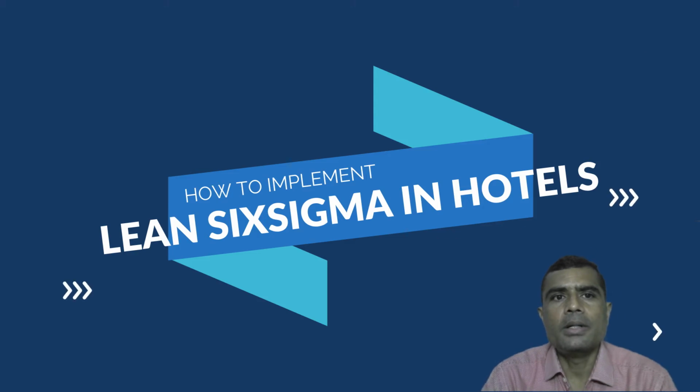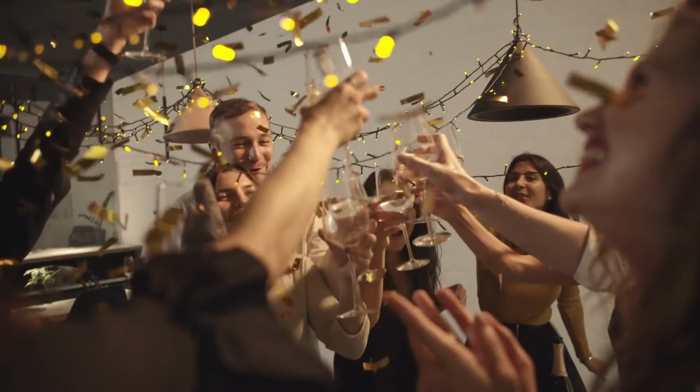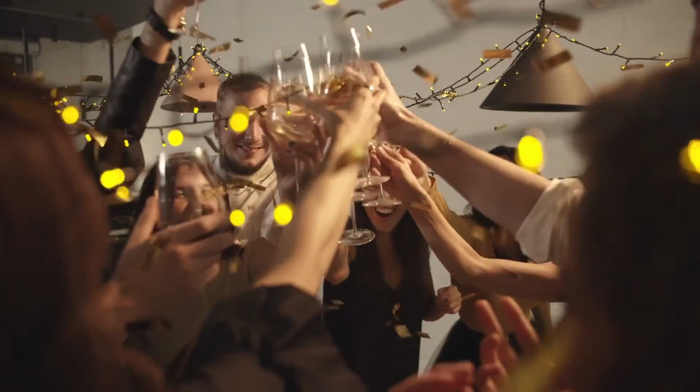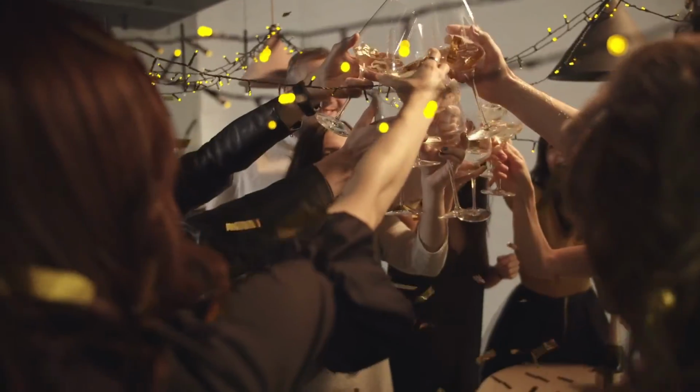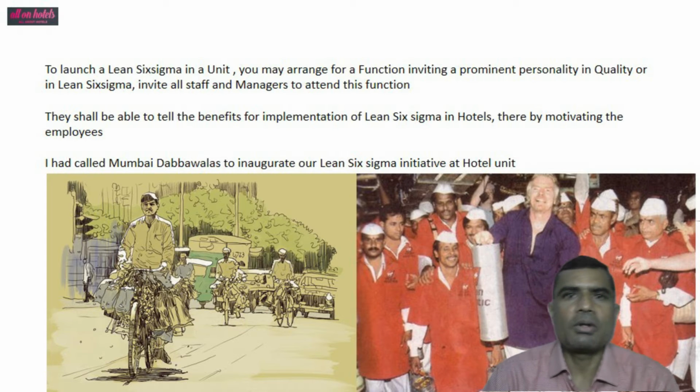To launch a Lean Six Sigma in a unit, you may arrange for a function inviting a prominent personality in quality or in Lean Six Sigma. Invite all staff and managers to attend this function. They shall be able to tell the benefits for implementation of Lean Six Sigma in hotels, thereby motivating the employees. So whatever guest you invite must discuss about the motivational parts of the implementation of Lean Six Sigma.